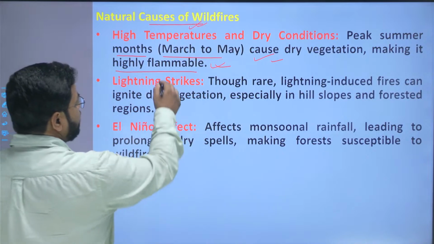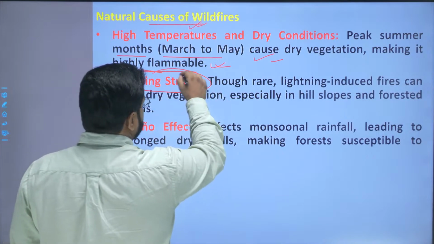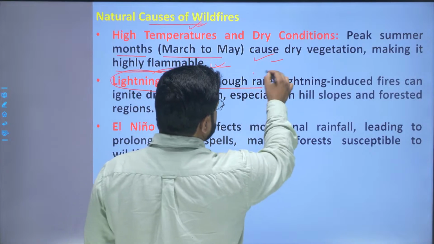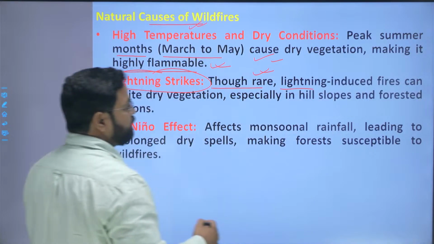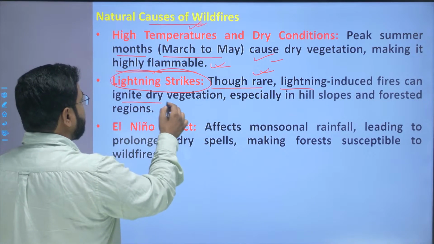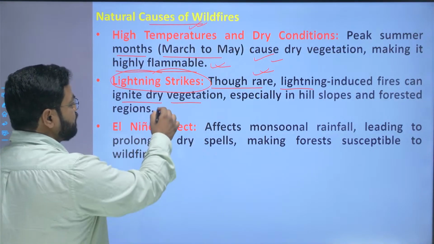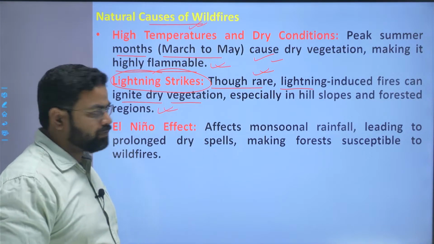Lightning strikes. Due to thunderstorms and other things, there are lightning strikes. Though they are rare, these lightning-induced fires can ignite the dry vegetation, especially on hilly slopes and in forested regions. This also causes forest fire.